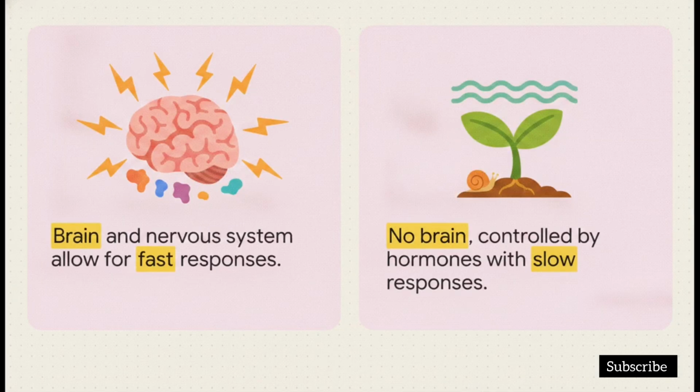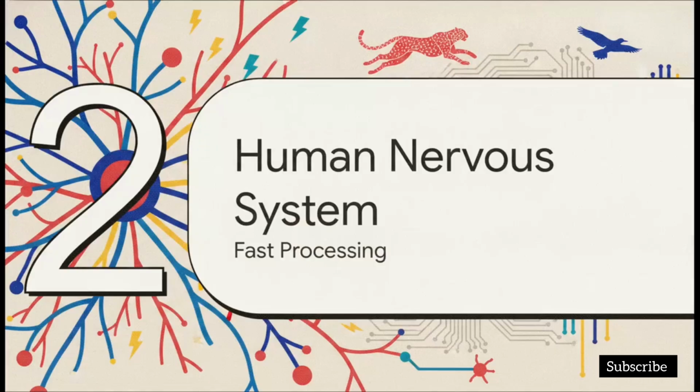Now, when we talk about control and coordination, we really have to look at the massive night-and-day difference between animals and plants. Animals have this incredibly dedicated control center, a brain, along with a full nervous system. And this allows for some incredibly fast responses, which are then backed up by hormones. But plants? Well, no brain, no nervous system at all, actually. They rely entirely, and much more slowly, on hormones to coordinate their activities. So the big takeaway here is that while both absolutely respond to their environments, their toolkits for doing so are completely different. Moving right along to Section 2, the human nervous system.